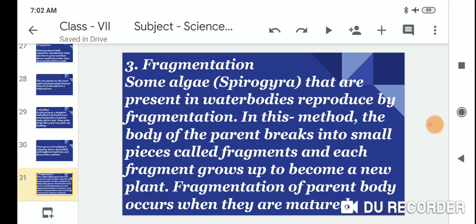In this method, the body of the parent breaks into small pieces, which is called fragmentation, and each fragment grows up to become a new plant. Fragmentation of the parent's body occurs when they are mature.